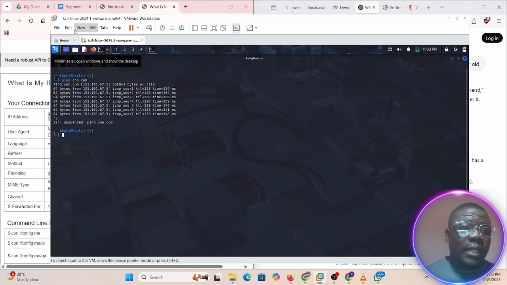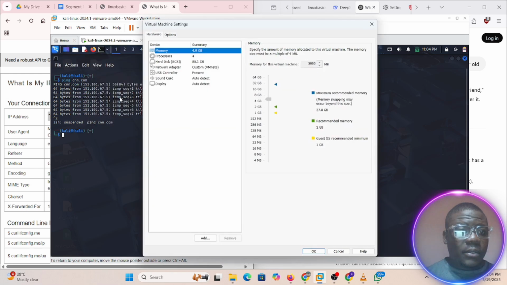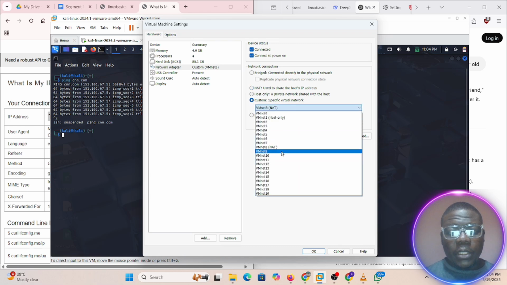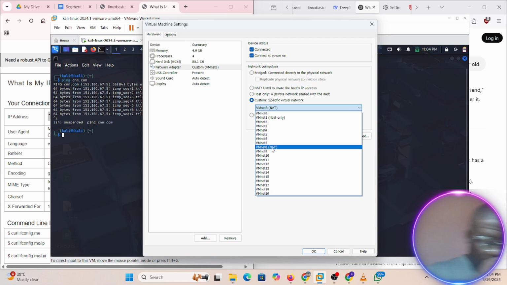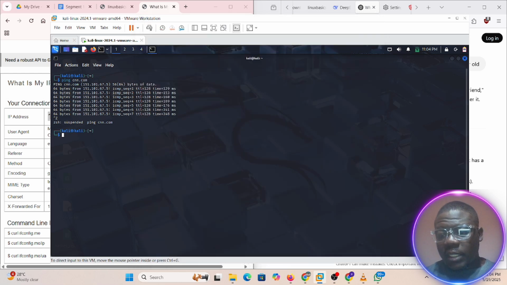What I did here, in case after switching your Kali your network is not going, was to just come to settings. Initially, I had this on NAT. So I took it to custom, then came down here and looked for NAT, network address translation, and picked that. Click OK, step out, and you will notice your network will disconnect. I can actually disconnect it myself. It disconnects and reconnects by itself automatically, and you should be able to test and know that you're able to connect outside of your own network.